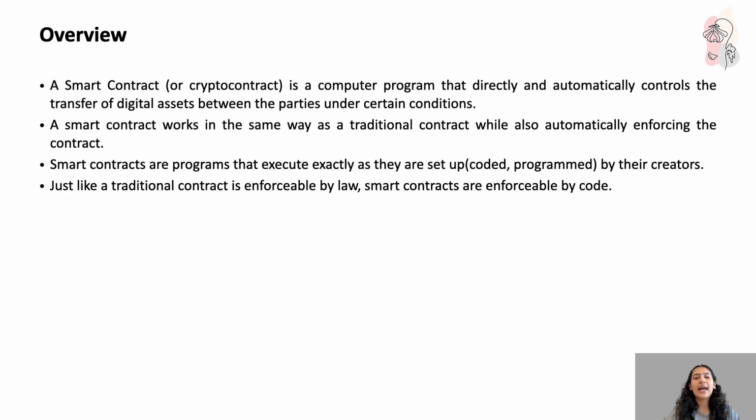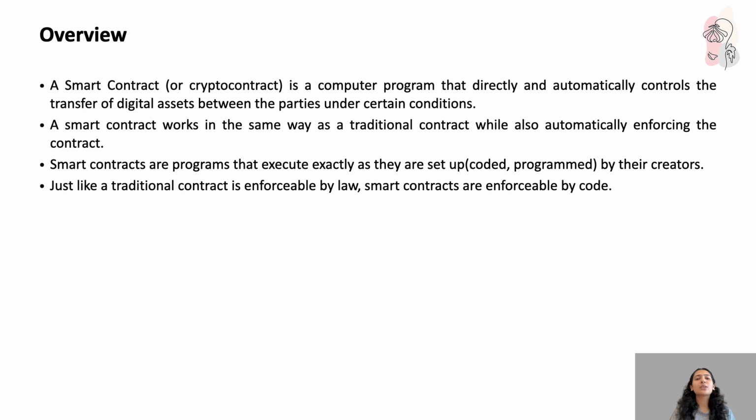So, a smart contract, also called a crypto contract, is a computer program that directly and automatically controls the transfer of digital assets between the parties under certain conditions. Obviously, some conditions have to be met before you can actually execute those lines of code.